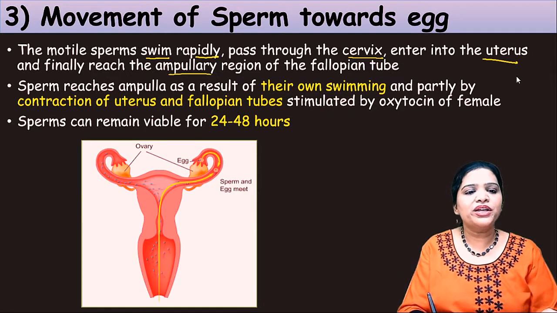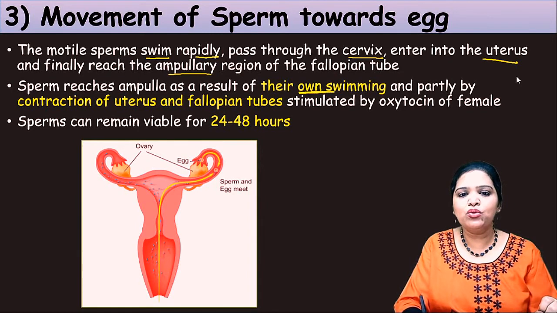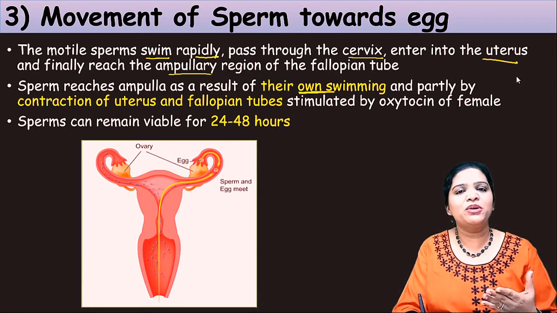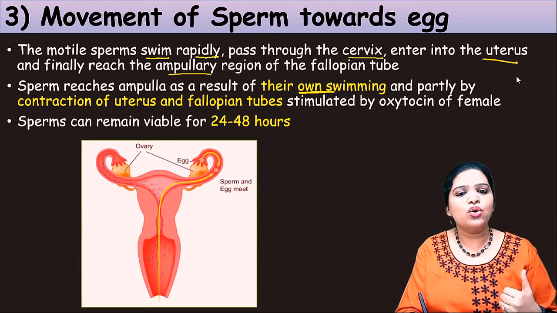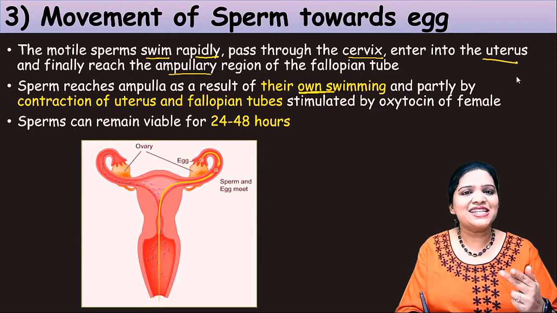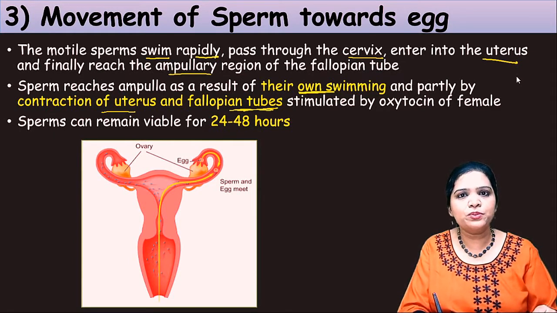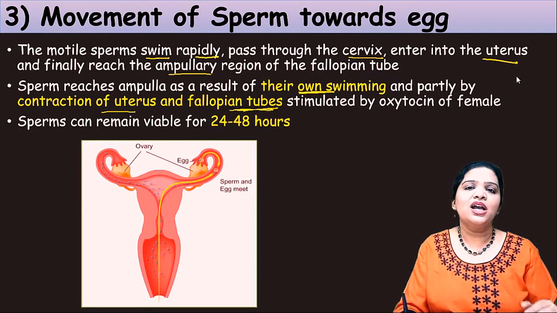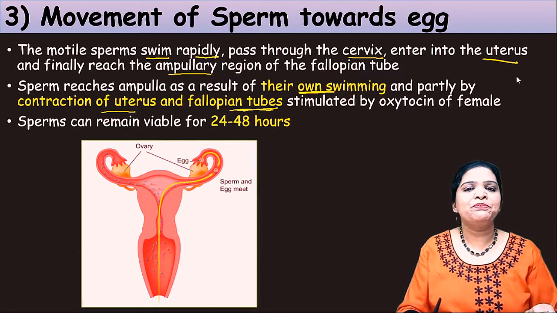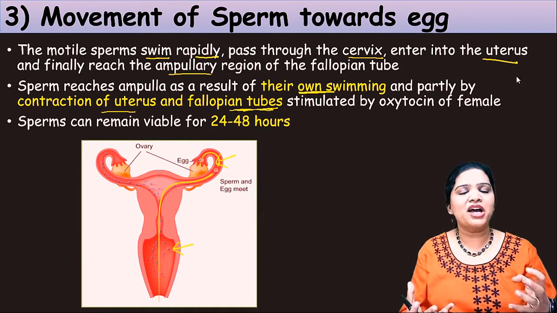So here, how is the sperm moving? First, they move by their own swimming, because the sperm has a tail, so it swims by its own movement. Second, the contraction of the uterus and the fallopian tubes helps the movement of the sperm. The female uterus and fallopian tube are made up of muscles, right?